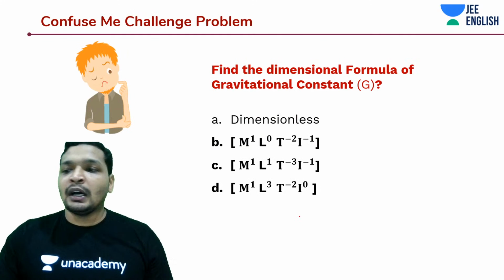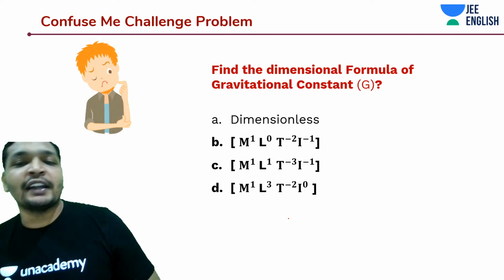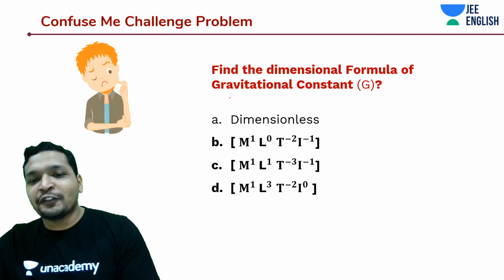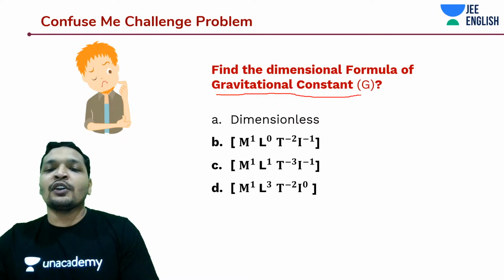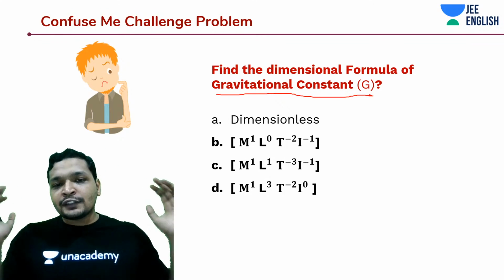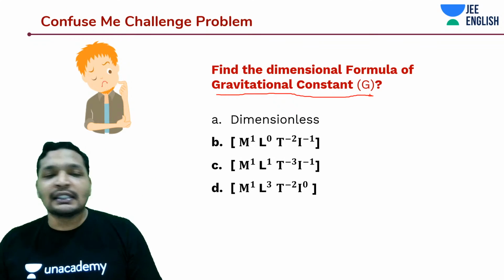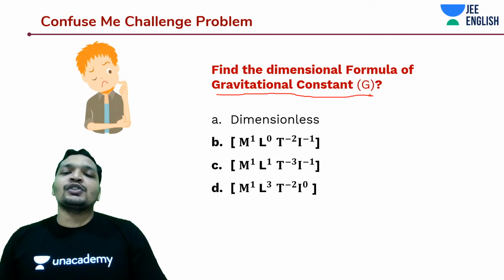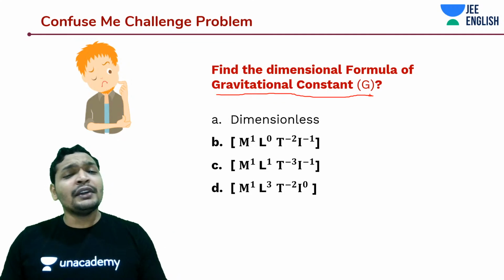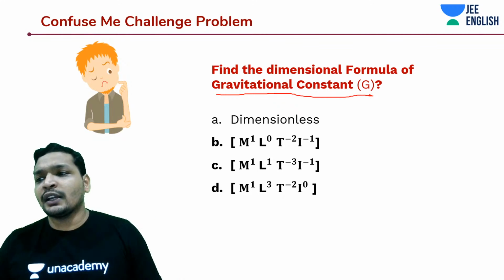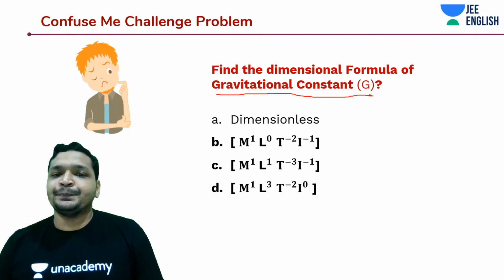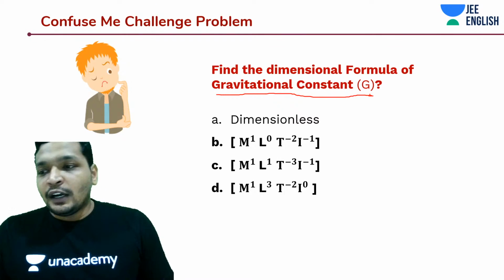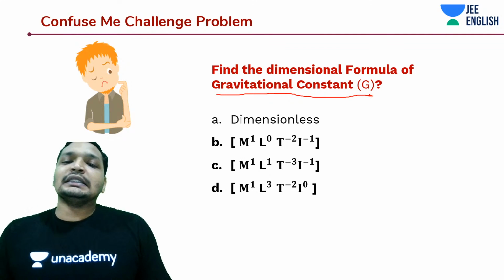Let's get into some challenge problems, students. This is going to be very interesting. This is a very common one. What do you think is the dimensional formula of the gravitational constant? Get started on this. The rule of thumb for doing any dimensional analysis is really simple: you need to remember any formula related to the quantity. Try to remember the easiest formula so that you're able to do it quickly. So find the dimensional formula of the gravitational constant G.